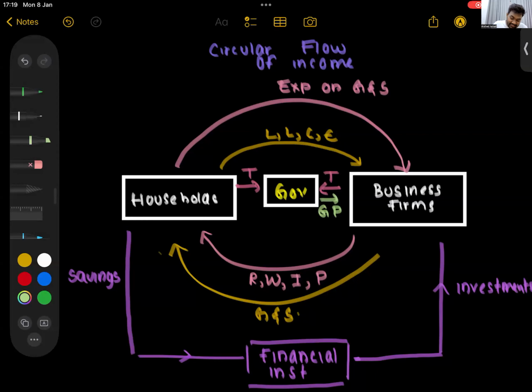Since I don't have space, I'll say government purchase. So they will spend. They will provide pensions. They will spend on education, free healthcare, and so much of things. So that is the circular flow of income for a closed economy. In other words, for a three-sector economy.